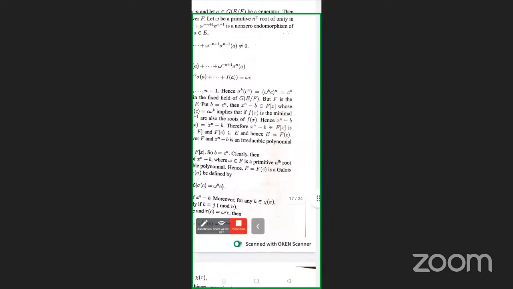So omega power n, whole power k, is 1, and we get 1 into C power n. So sigma power k of C power n is equal to C power n only.